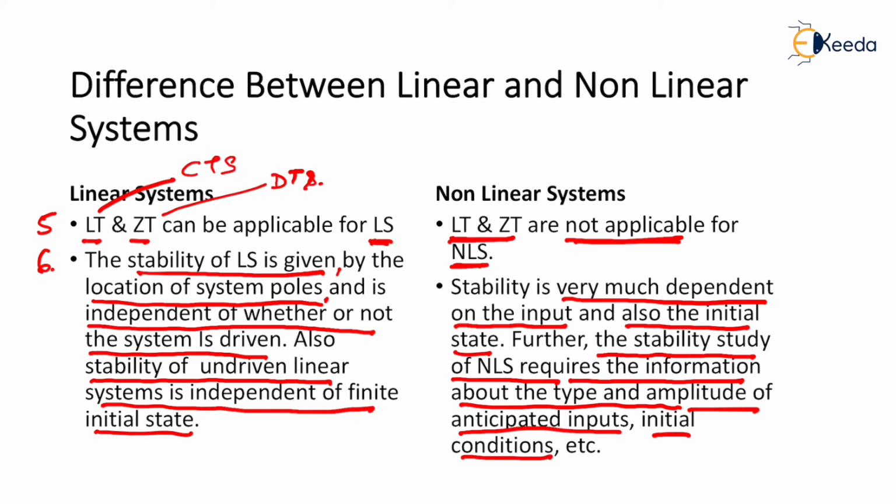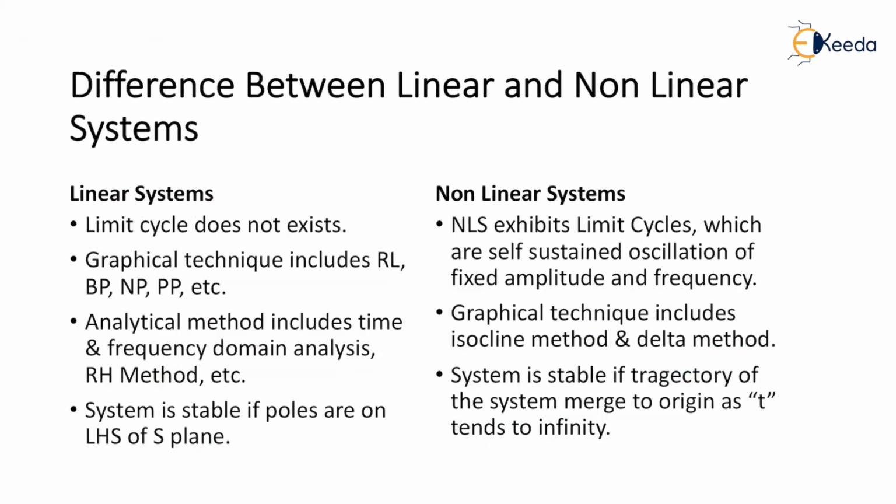But in the case of a nonlinear system, it is very important and mandatory to know the initial state, the amplitude of the given signal, etc. to determine the stability of the system, which also means that stability does not depend solely on the pole location. So this covers the 5th and the 6th point.